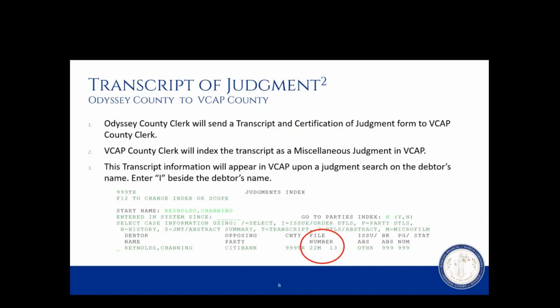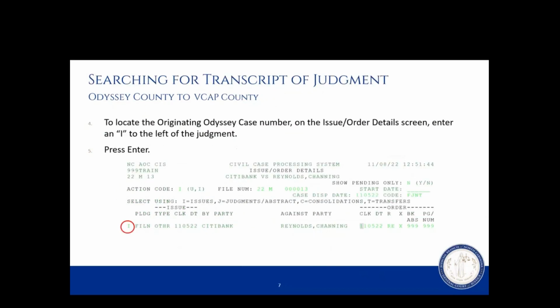One thing that I will note here is that in these kind of transcripts, no longer is a T number produced. These transcripts, specifically for an Odyssey County to a VCAP County transcript, will only bear a miscellaneous M number filing. So once you have entered an I beside the debtor's name, this will take you to the issue order detail screen. To locate the originating Odyssey case number on the issue order detail screen, enter another I to the left of the judgment. Once you entered that I, press enter.